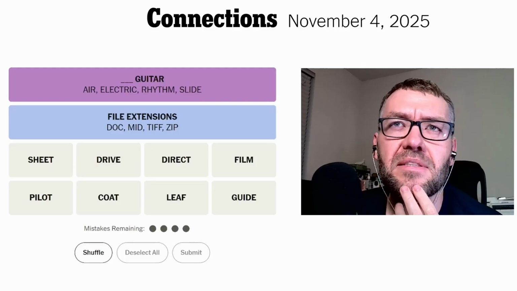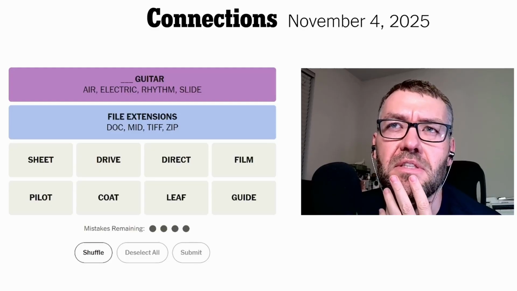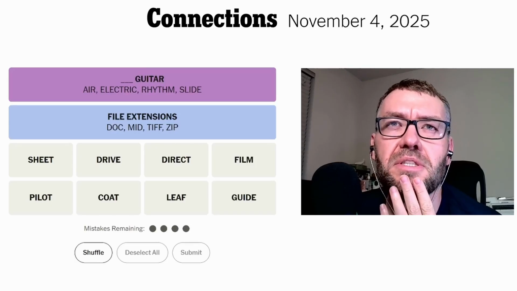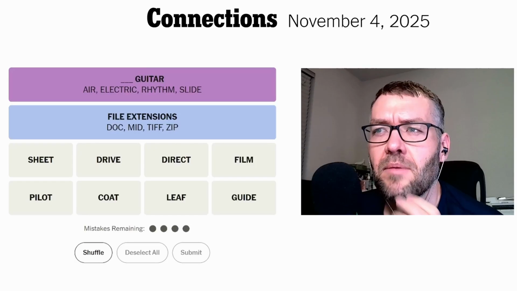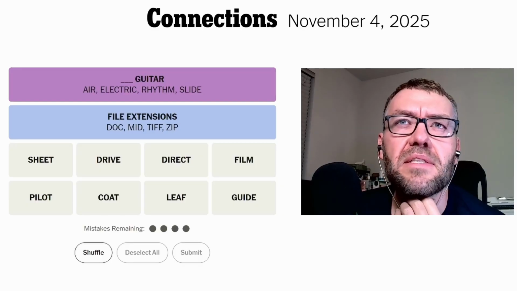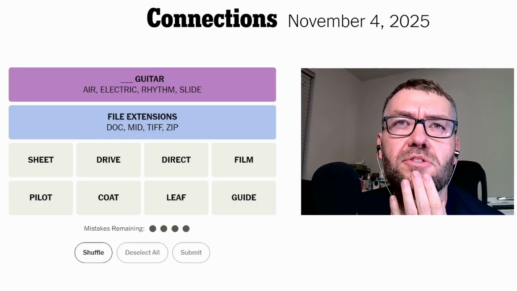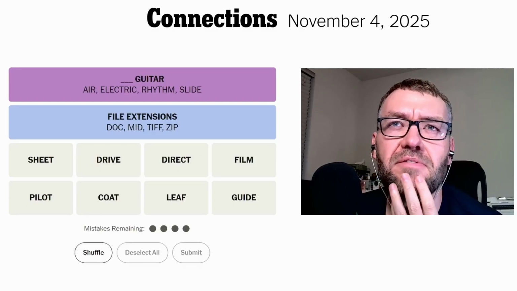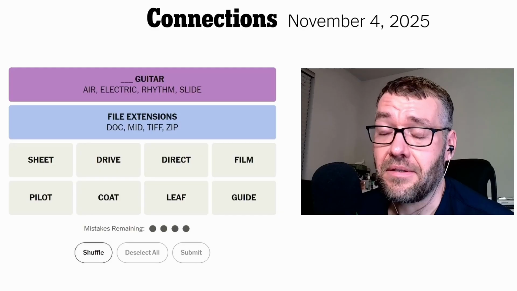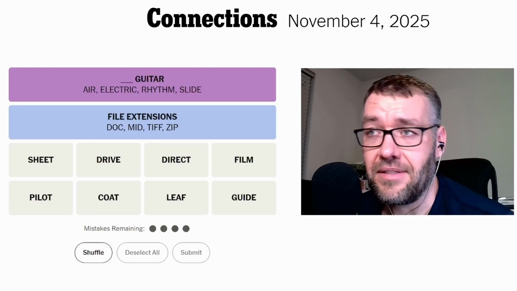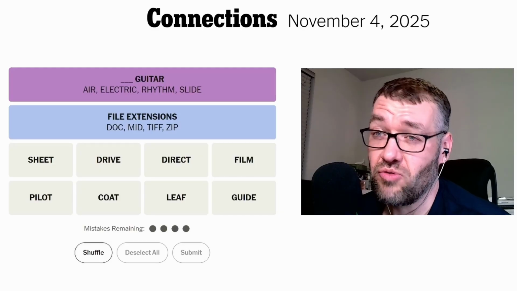A .mid file is a musical instrument digital interface MIDI file, which contains music data like notes, timing. Oh, okay. I didn't know that. And what's TIFF? A TIFF file format is for high quality raster graphics, also known as tagged image file format. Huh, okay. So those two things I'm not super familiar with is music notation and what do they call it? It's graphic design.